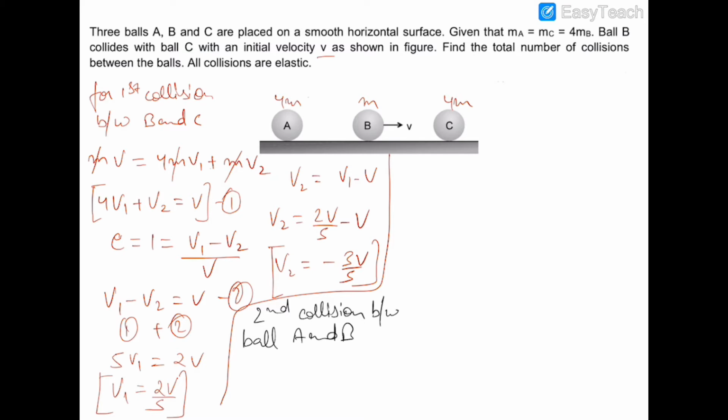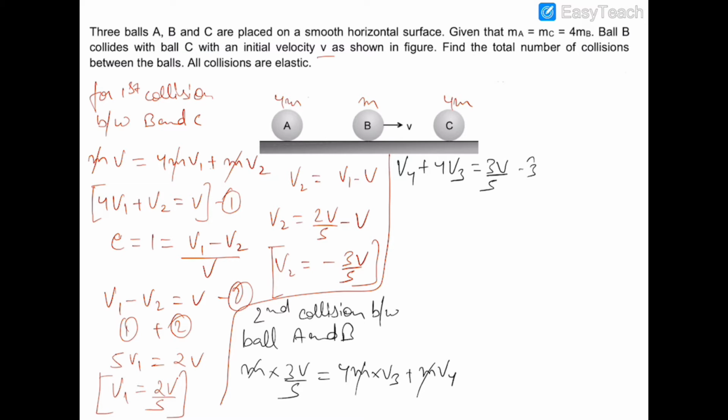The initial momentum was m into 3v by 5, and this would be equal to 4m into v3 plus m into v4, where v3 is the velocity of ball A after collision and v4 is the velocity of ball B after collision. Cancelling m, this will be v4 plus 4v3 is equal to 3v by 5.